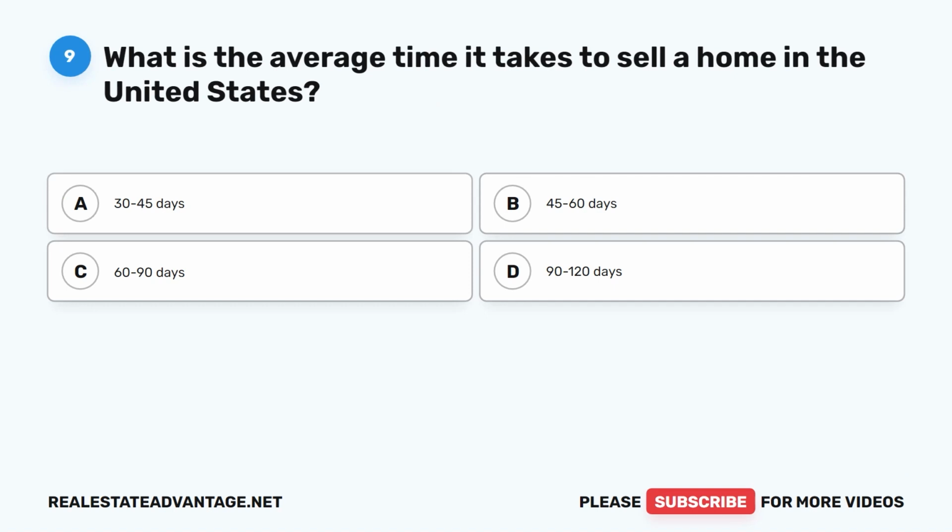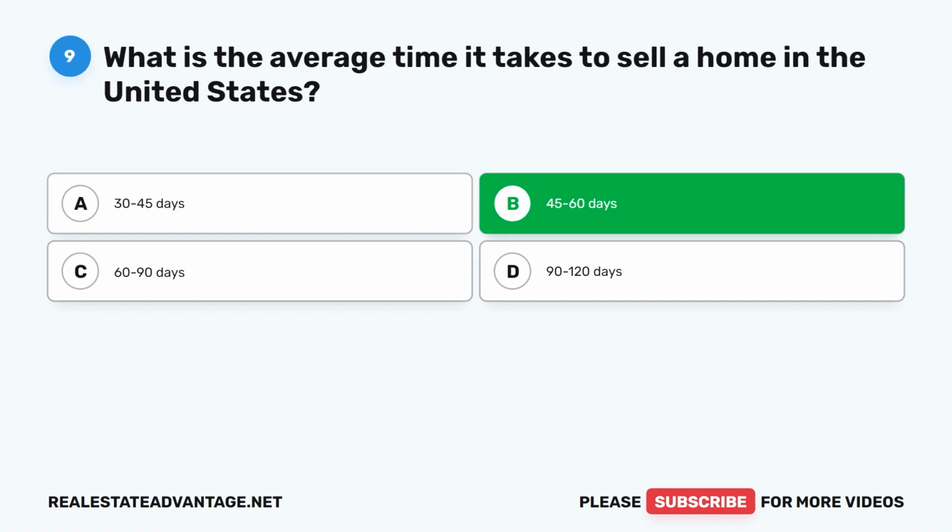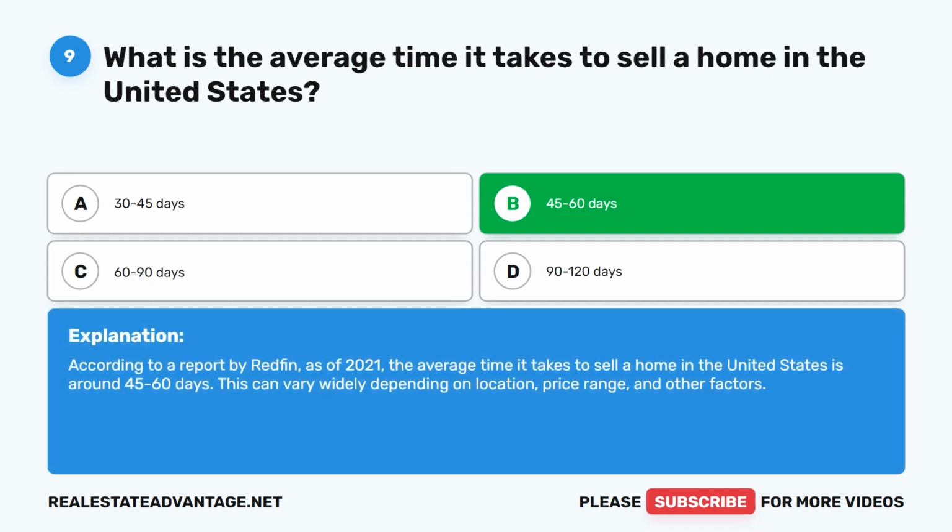Question 9. What is the average time it takes to sell a home in the United States? A. 30 to 45 days. B. 45 to 60 days. C. 60 to 90 days. D. 90 to 120 days. The correct answer is B. 45 to 60 days. According to a report by Redfin, as of 2021, the average time it takes to sell a home in the United States is around 45 to 60 days. This can vary widely depending on location, price range, and other factors.